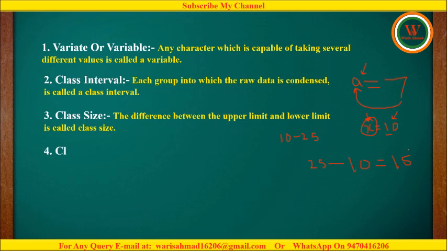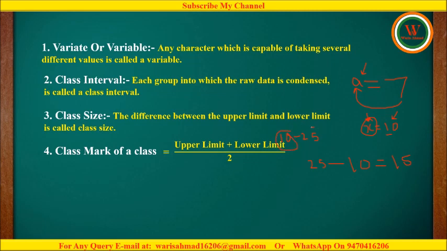Now the next topic is class mark of a class. The class mark of a class is equal to upper limit plus lower limit divided by 2. It means we have to add both the lower limit as well as the upper limit. After that we have to divide it by 2.